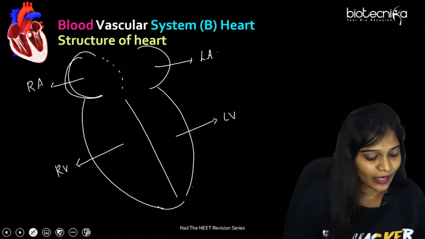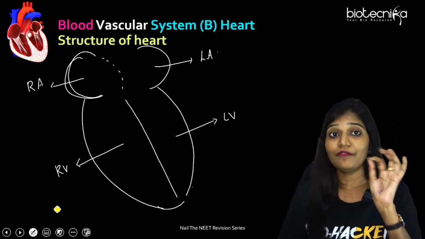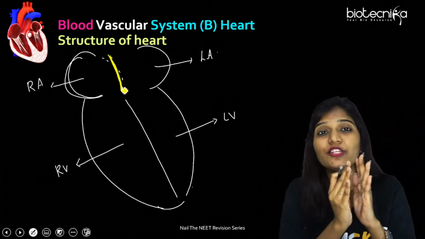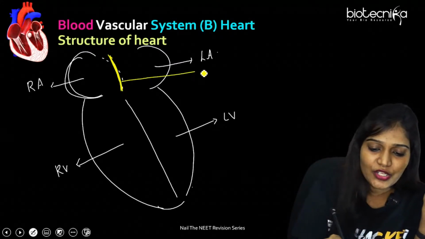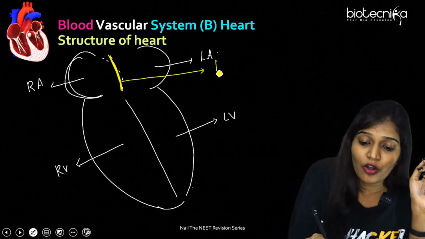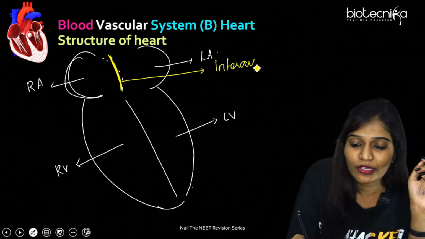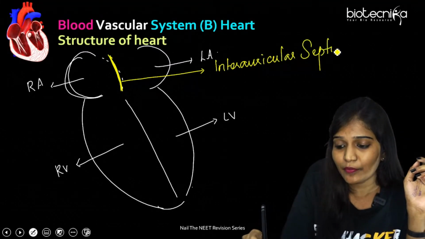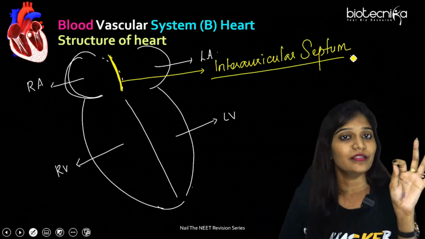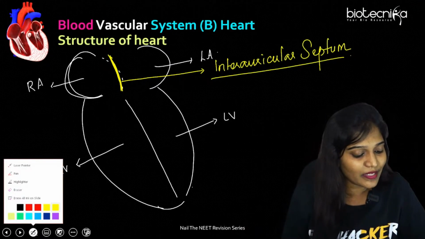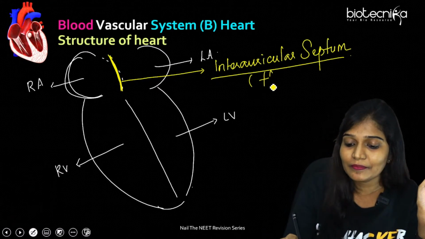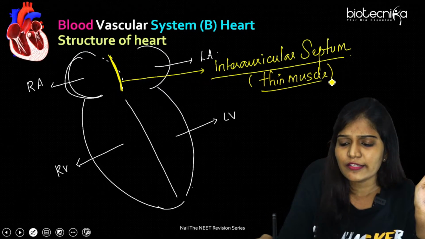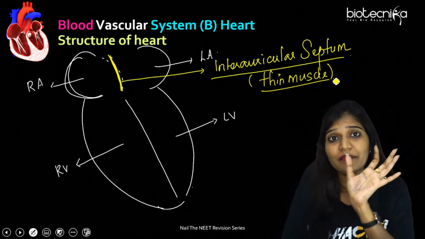We have already done this, but I have to do it again for those who were not there. And I'm going to say very important things here. This portion is a separation. Separation means septum. So this is a separation between the right atrium and left atrium, so we call it the interatrial septum. And there's a very, very important line in our NCERT book. You have to remember, is it thick or thin? This is the most important thing. People used to miss it. Please understand this line. It's going to be thin, muscular in nature. It is made up of thin muscles, not thick muscles. Between the right atrium and left atrium, there are thin muscles.